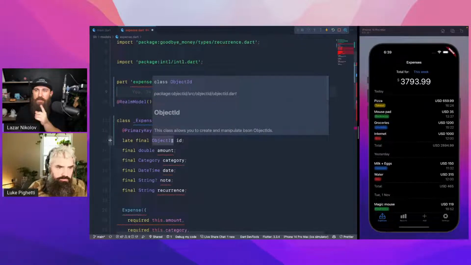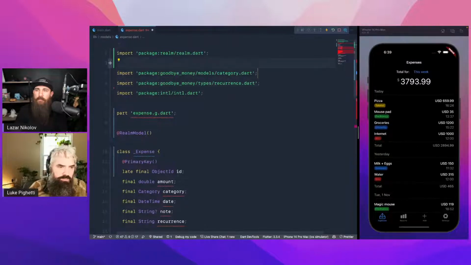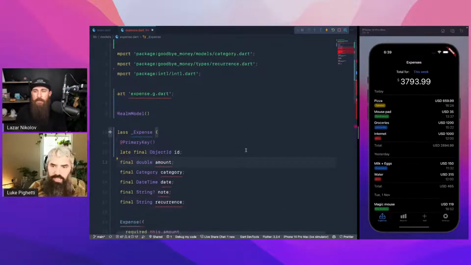But this one comes from the package object ID, right? We want to bring the one from Realm. Is that possible? It may be that Realm is just exporting object ID from that package. Okay, so we'll just keep it like this. I think you can just keep it like that.